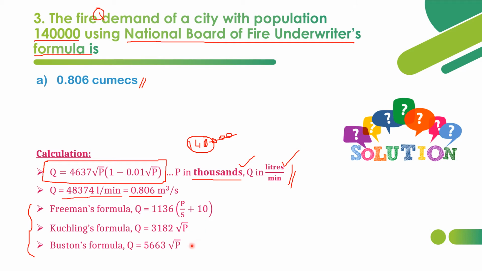So these are some important formulas we have to remember to calculate the fire demand of a city, and population should be in thousands and Q in liters per minute. Now let's move on to the fourth question.